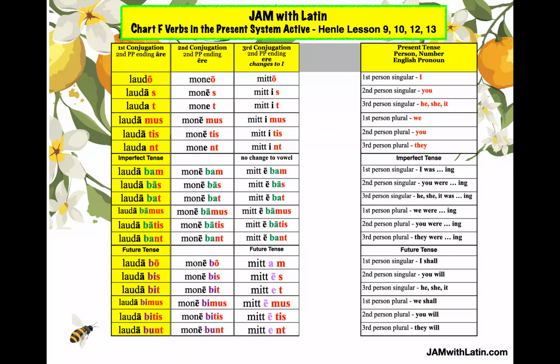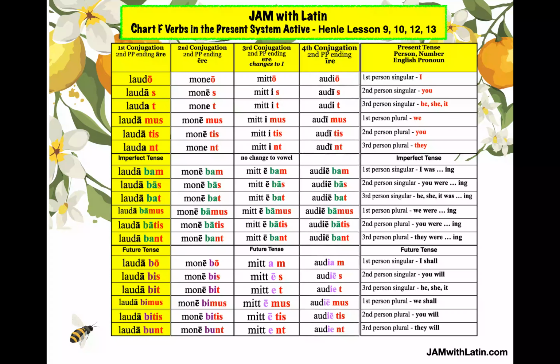And then in the future tense, it drops those endings altogether and comes up with its own ending of am, es, et, emus, etis, ent. Funny, huh? That third conjugation. You got to keep an eye out for it.